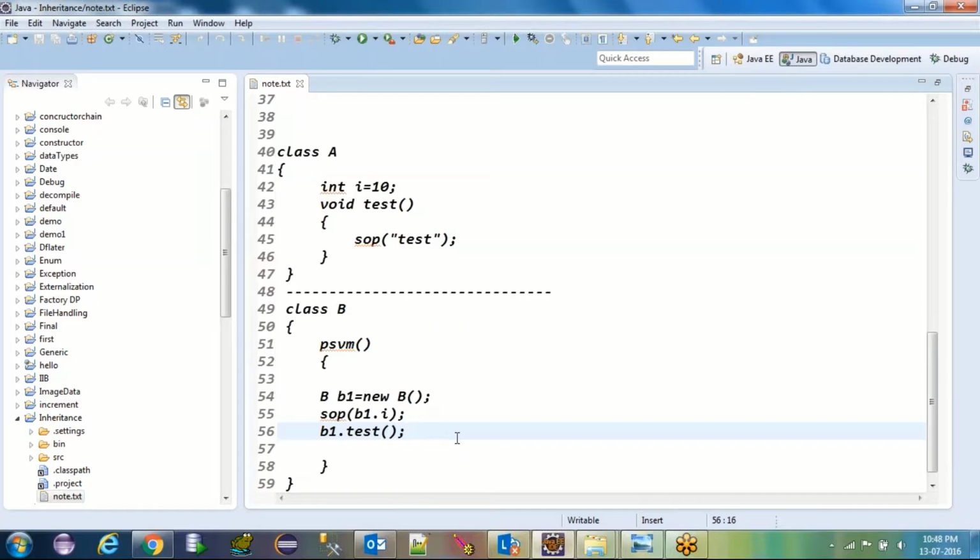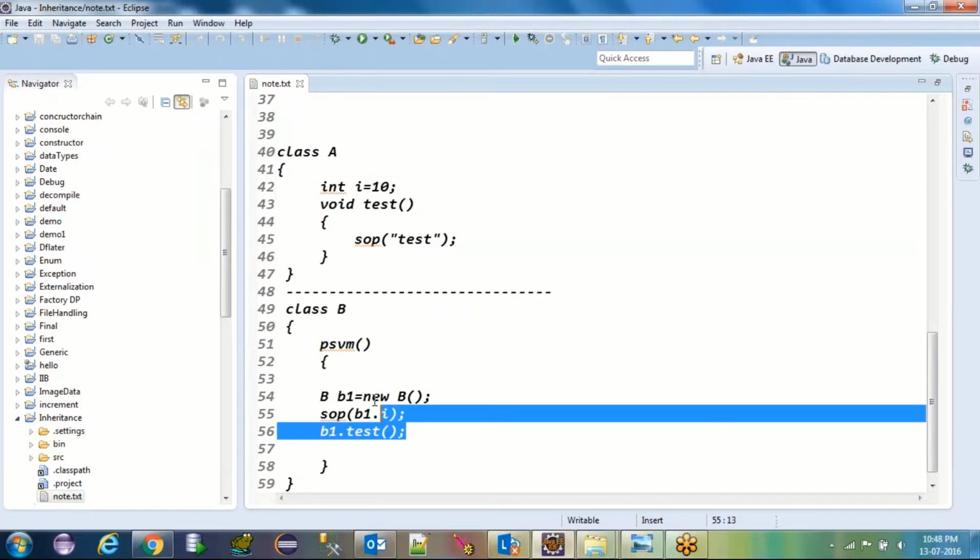You will get two compile time errors, one for i, another for test method. Compiler will simply ask where is the i declared inside your class and where is the test method defined inside your class. Since both are not there, you should not be allowed to use that, right? This is the basic rule of any programming language. So of course you will get a compile time error here.